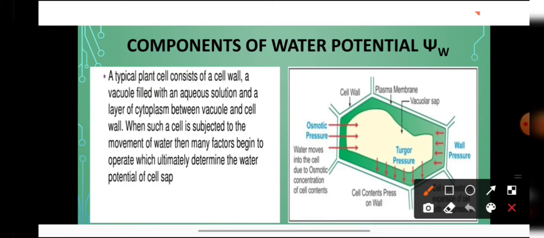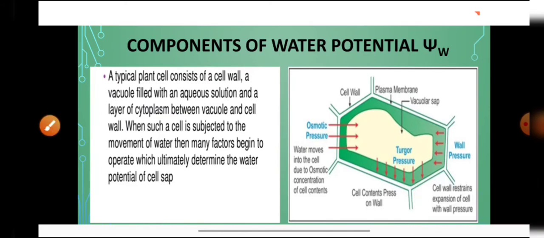So a typical plant cell consists of a cell wall which is fully permeable. It has a vacuole which is filled with cell sap. It has a layer of cytoplasm between the vacuole and the cell wall. So when such a cell is subjected to the movement of water, there are many factors which ultimately operate to determine the water potential of the cell sap. That is the solute potential or the osmotic pressure and the turgor pressure or the pressure potential.